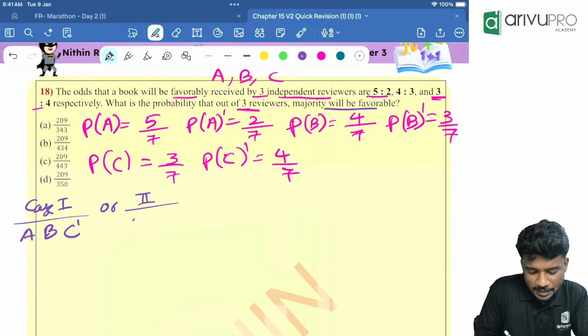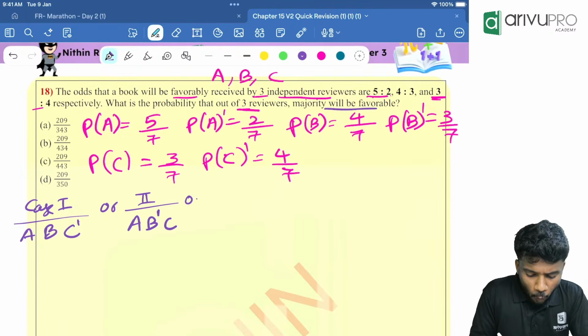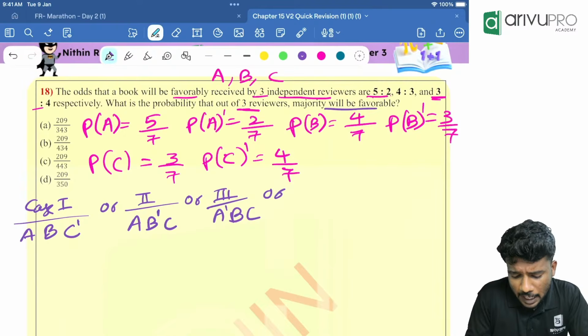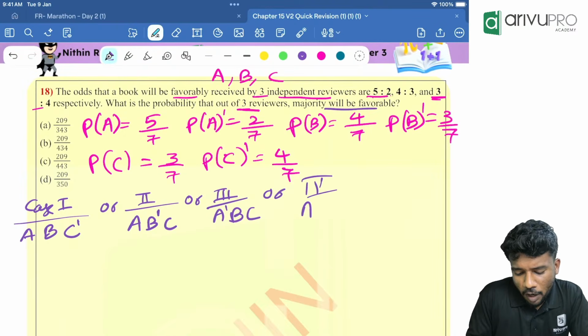What is the second case? A likes, B doesn't like, C likes. Or the third case: A doesn't like, B likes, C likes. Or the last case: all of them like.